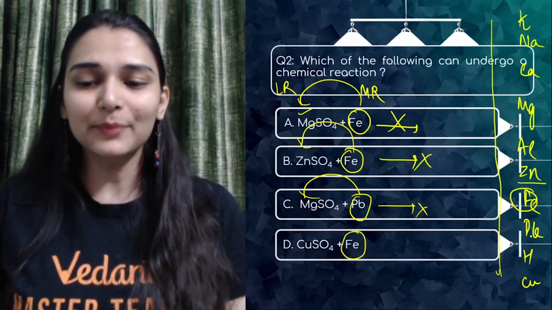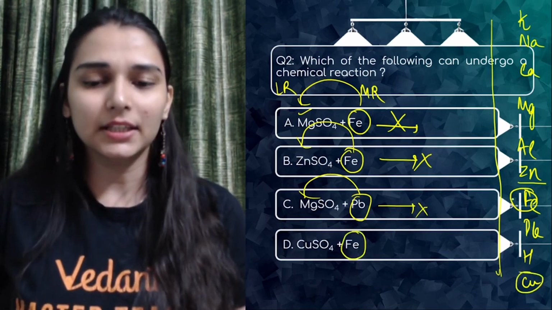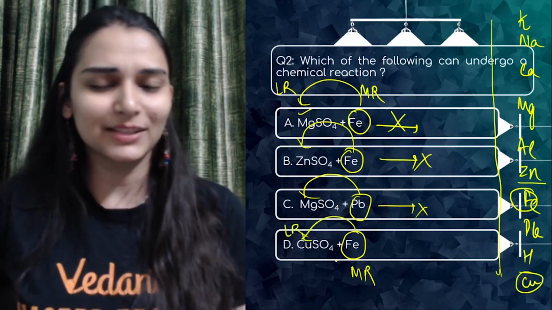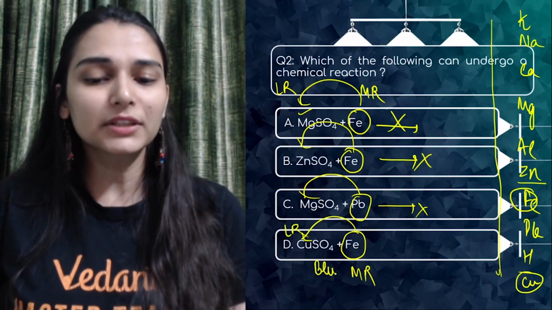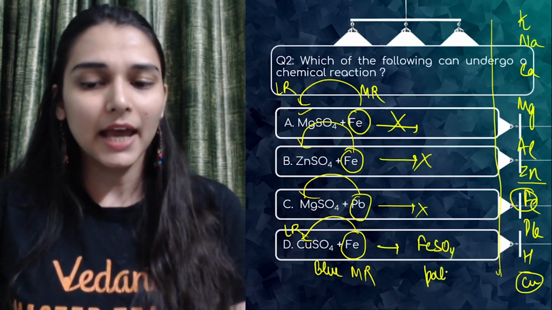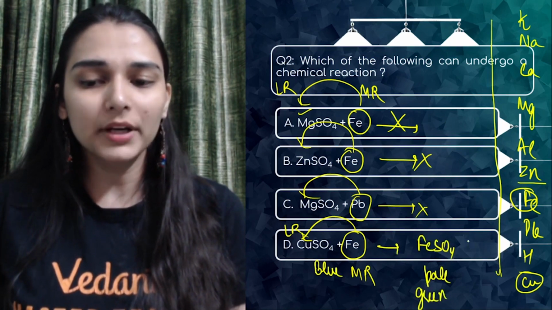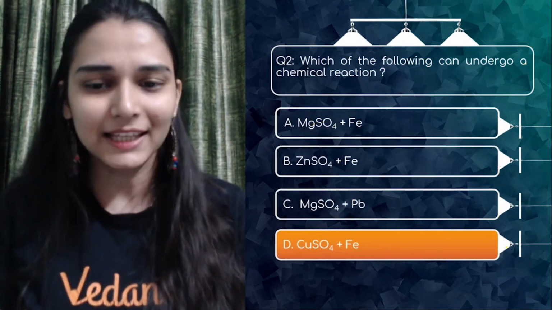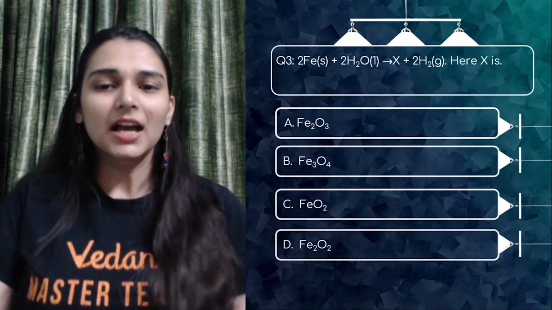Iron, see, it is kept above copper in the reactivity series. So iron is more reactive, copper less है, easily displacement हो जाएगा, and the blue color of the solution turns to the pale green color of ferrous sulfate, है ना? And brown color का copper is settled down या फिर deposited on the iron nail. Easy peasy. चलो, the next one.